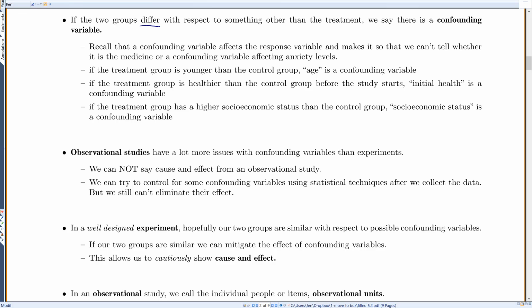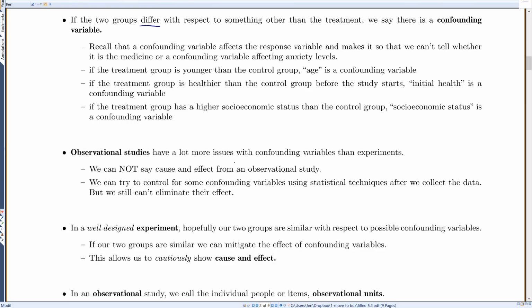So some examples would be like if the treatment group happens to just be younger than the control group, then age would be a confounding variable. Or if the treatment group was healthier than the control group before the study starts, then initial health would be a confounding variable. Or if the treatment group has higher socioeconomic status than the control group, then that would be a confounding variable.